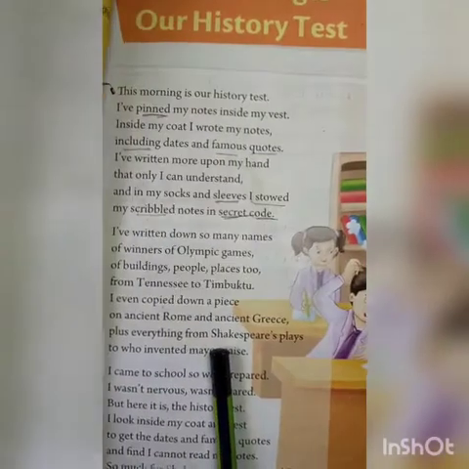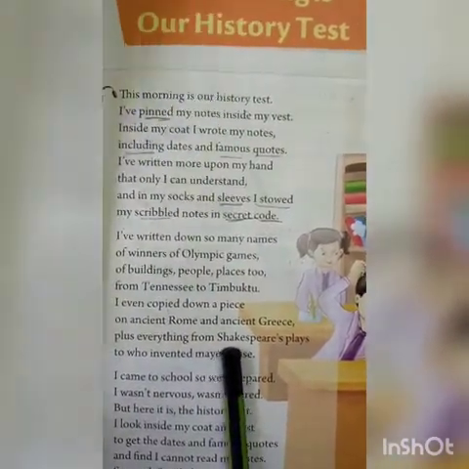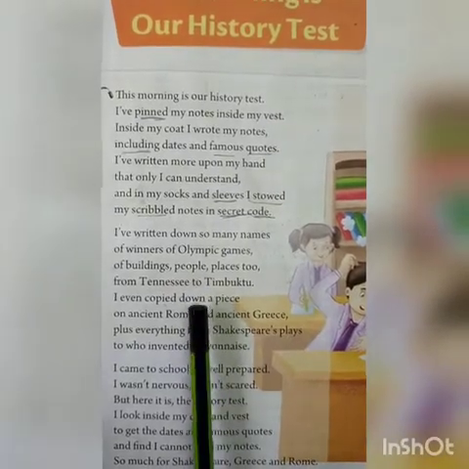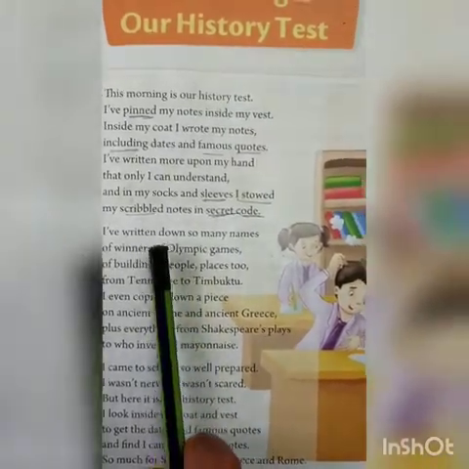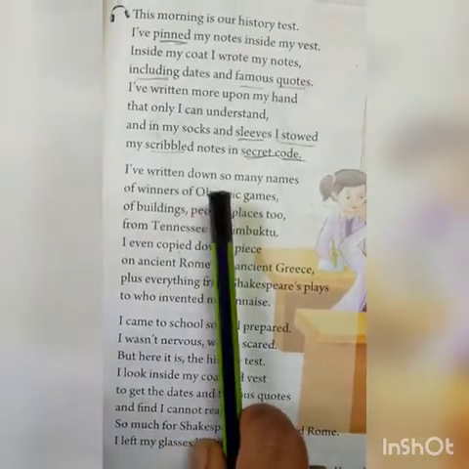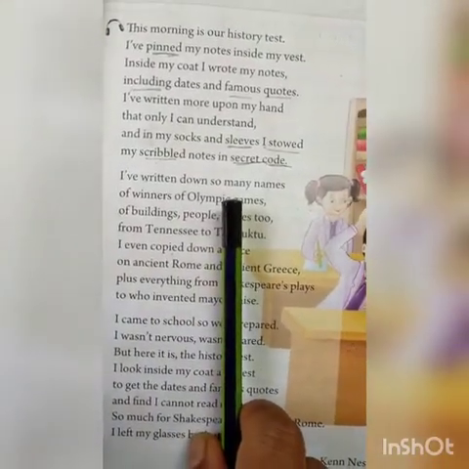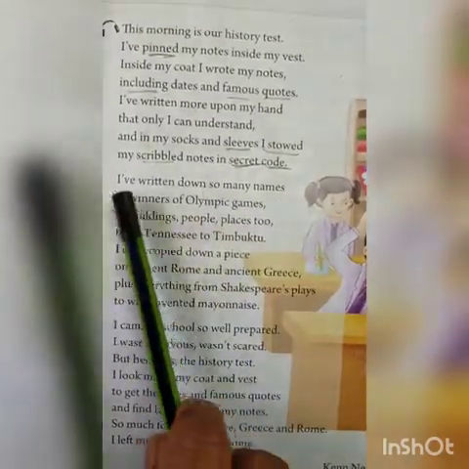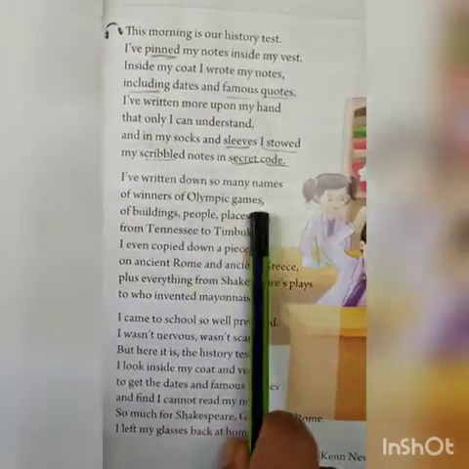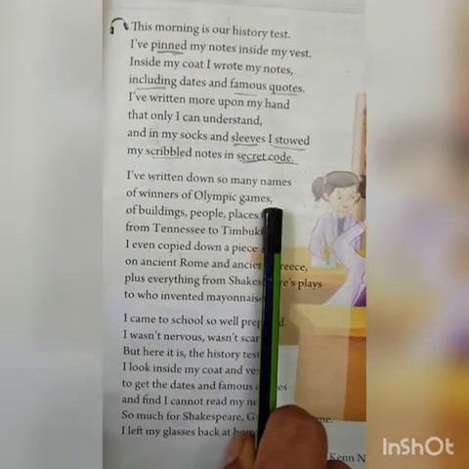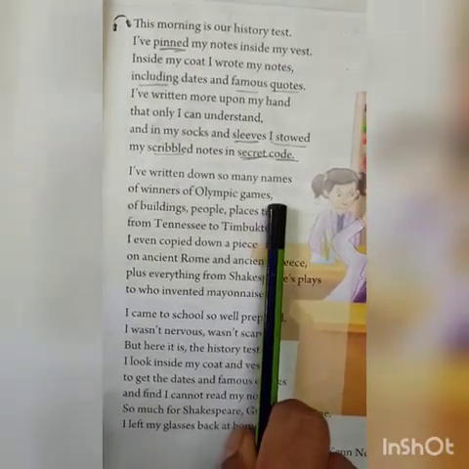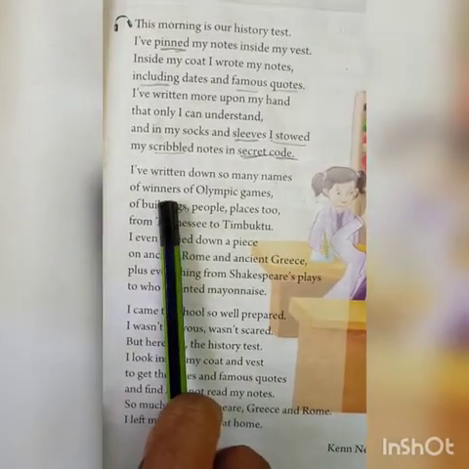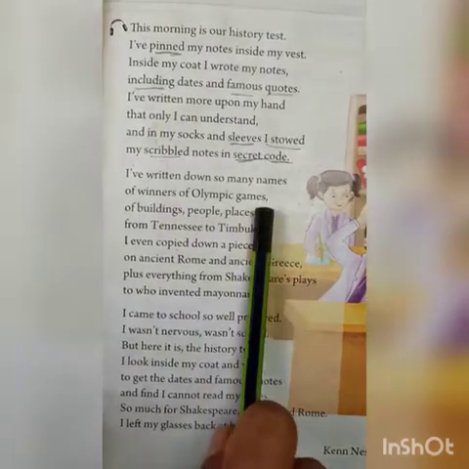Okay, now coming to the explanation of the part. Here he has written the notes in the name of the winners in the Olympic Games.